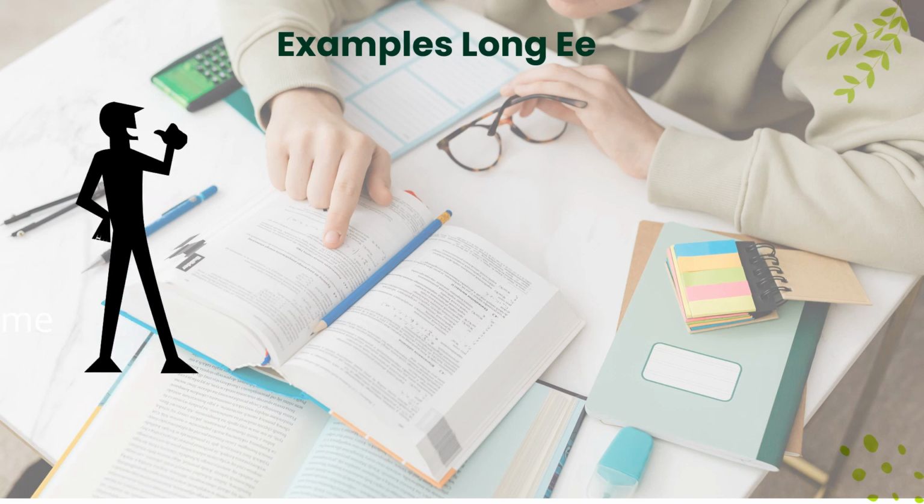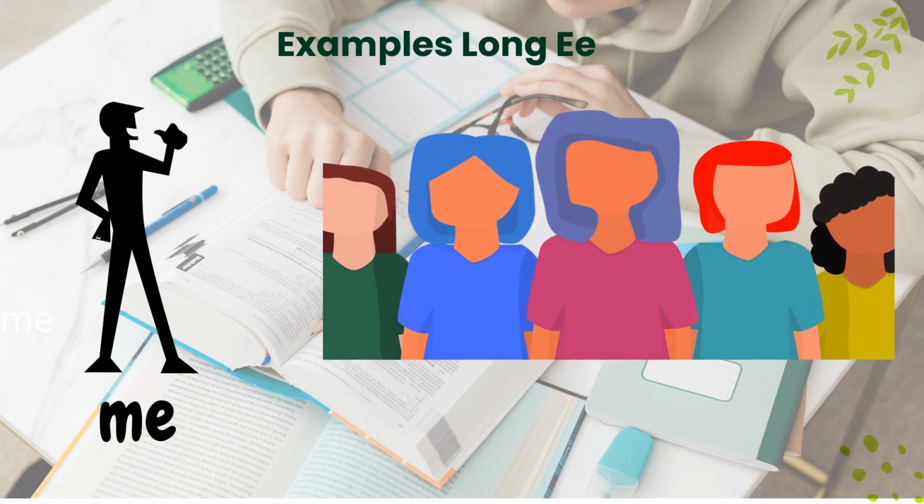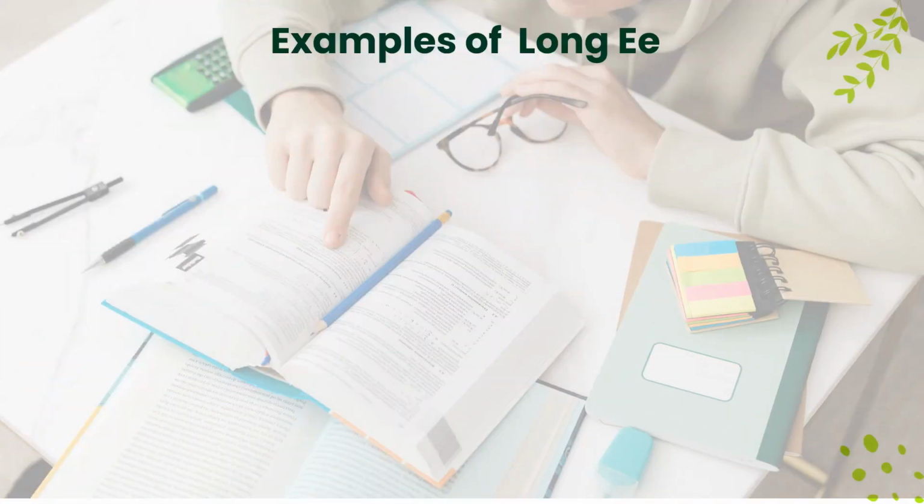These are the examples for long E. The word me. So E there is pronounced as E. So m and E, it will become me. Another example is the word we. So the vowel E there is pronounced as E. So w and then E, it will become we.